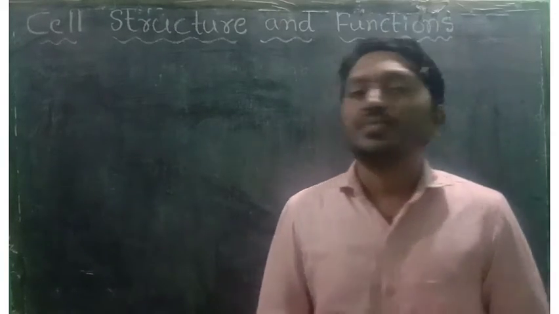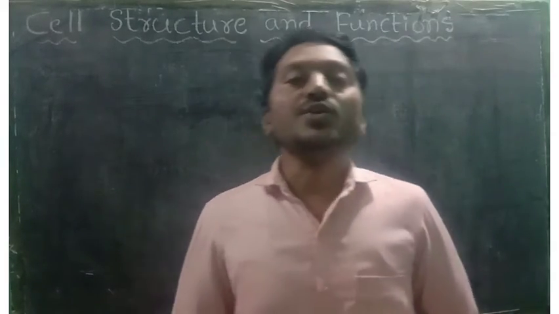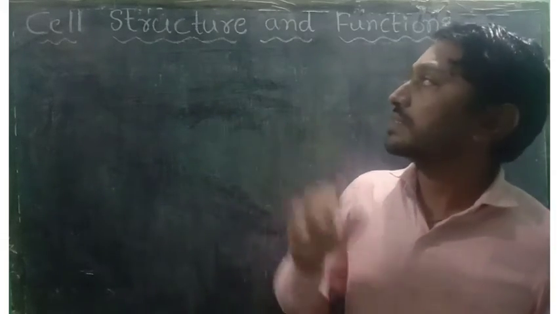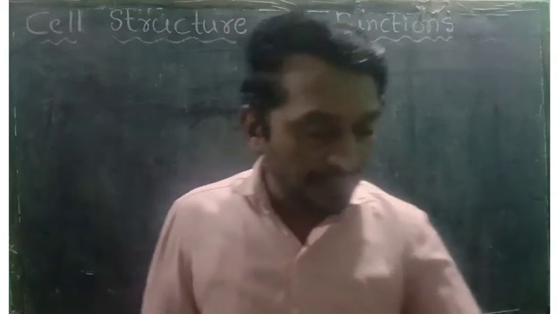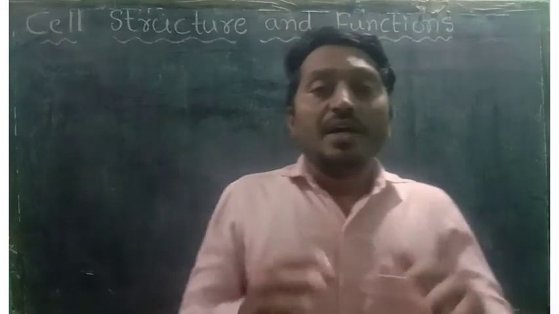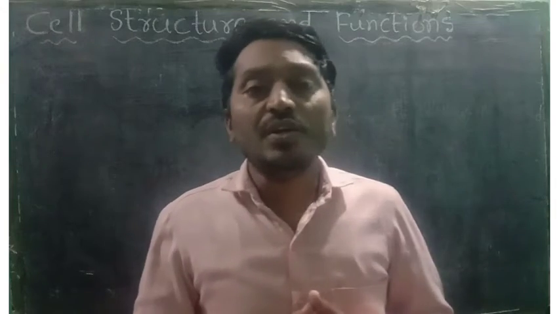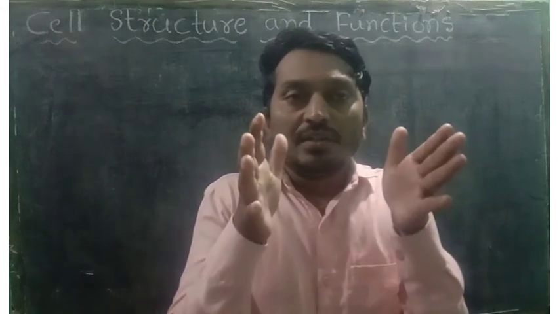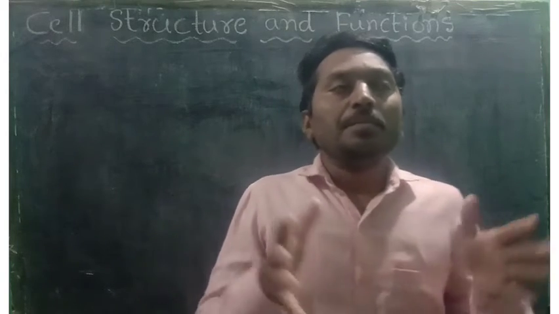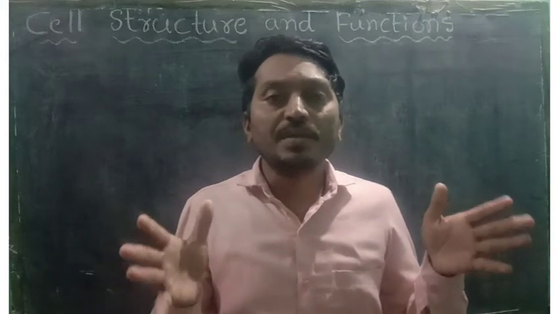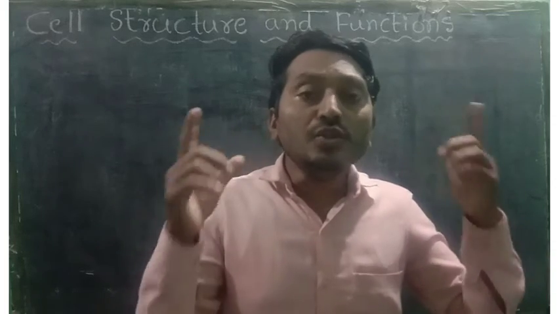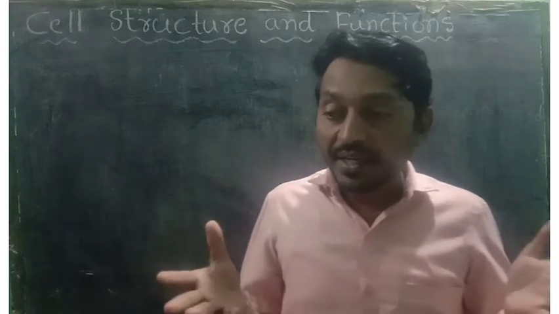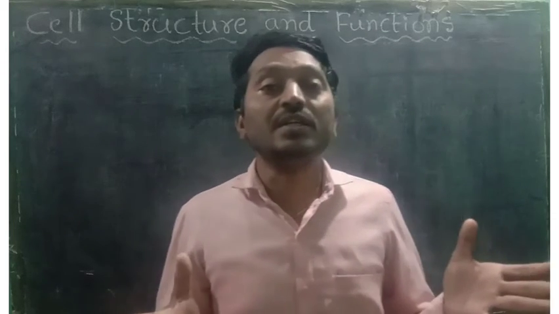Dear students, now we are going to study some more important points regarding the cell structure and functions. In the previous session I already said about the cell. In nature, millions of organisms are present, but all those organisms are not the same in their size, shape, structure, color.